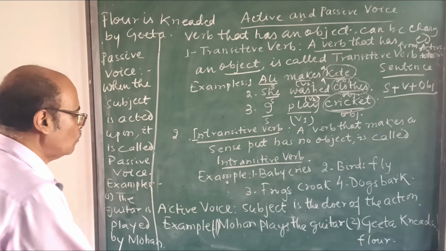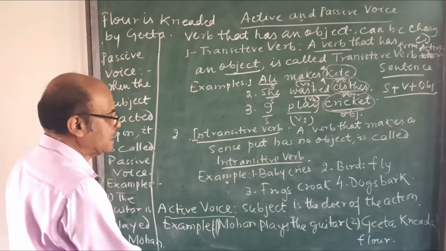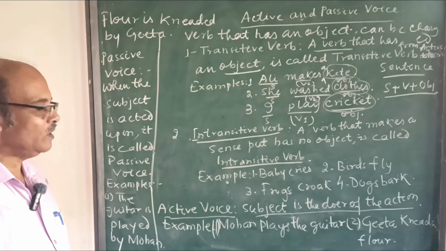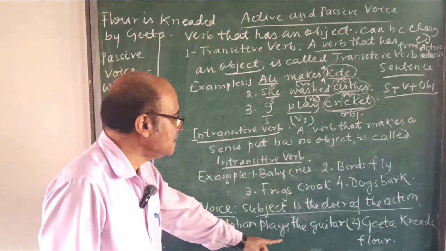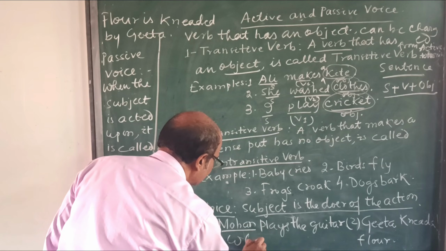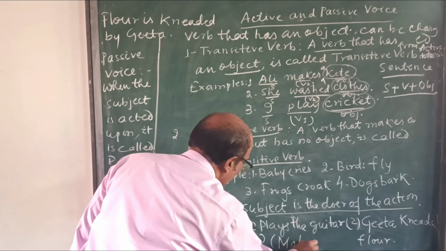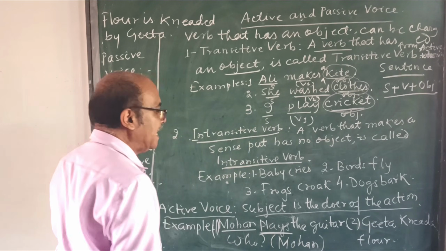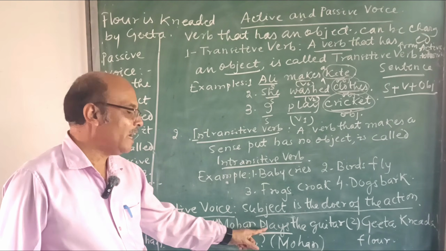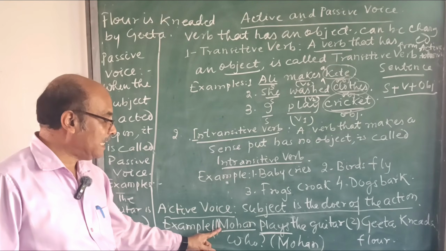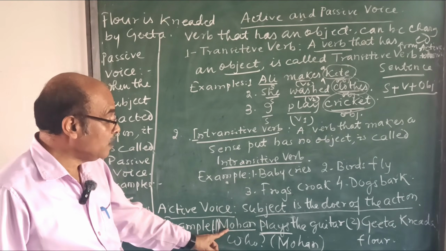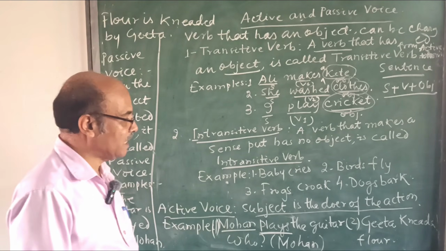Next we will see what is active voice. Subject is the doer of the action. Here subject is involved in doing something. Like Mohan plays the guitar. So who is playing guitar? It is Mohan. What is Mohan doing? Plays the guitar. So the guitar becomes the object and plays becomes your verb. And here Mohan is engaged in doing something. Therefore, we can say that Mohan is the doer of the action.